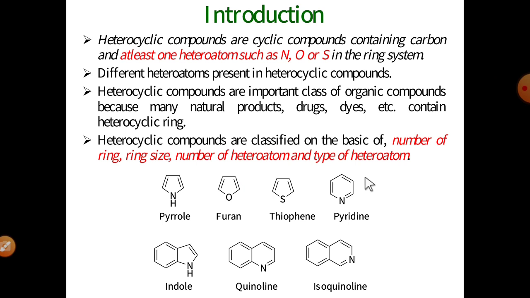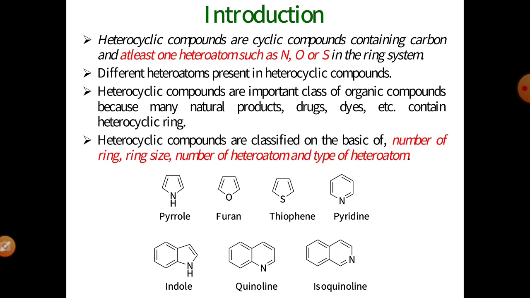Number one is the introductory part of heterocyclic compounds. What is meant by heterocyclic compound? Heterocyclic compounds are the cyclic compounds containing carbon and at least one heteroatom such as nitrogen, oxygen or sulfur in the ring system. It means in a cyclic compound there is a replacement of at least one carbon by a heteroatom, either nitrogen, oxygen or sulfur.